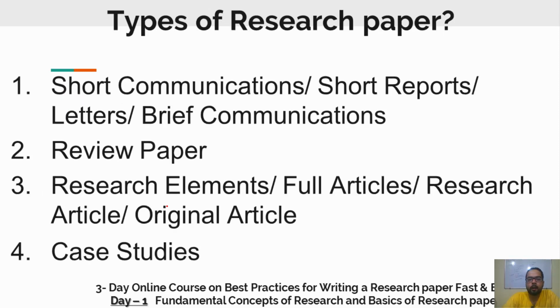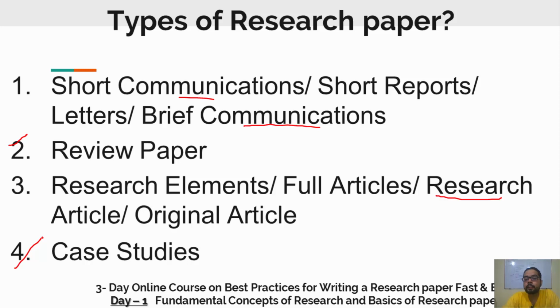Now we are going to talk about the types of research papers. There are a total of 8 types, but here we are going to talk about only 4 of them: short communications, also known as brief communications, then the research paper, then the research article, and then case studies.